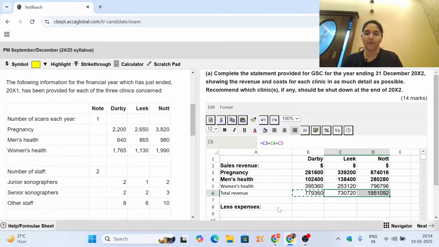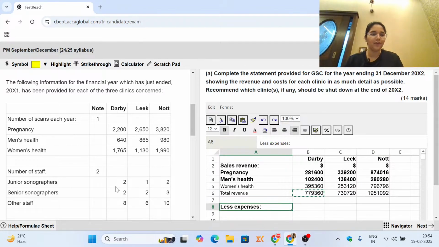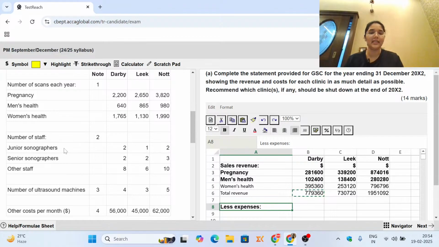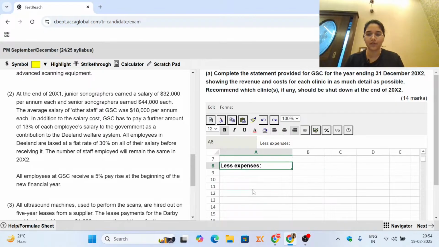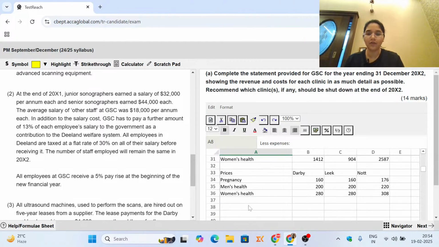Now we will come towards expenses. So for the very first expense, we can clearly see that we are having a few sonographers who actually carry out these scans. So here is the information given with respect to them. So again, we will go to our working note where we will label that this is the second working note where we are going to be talking about the expenses.